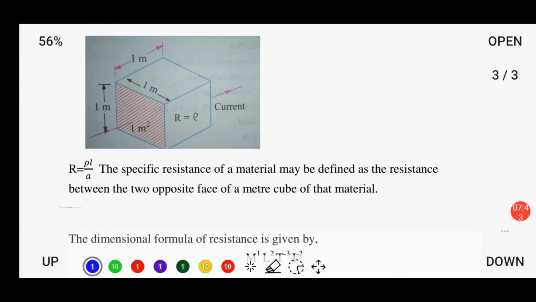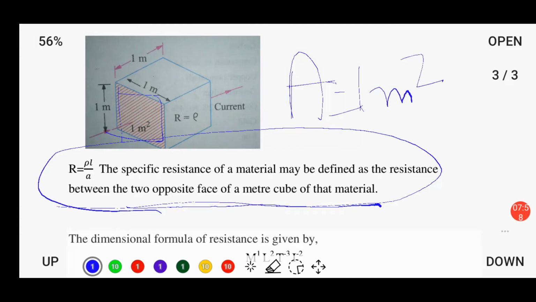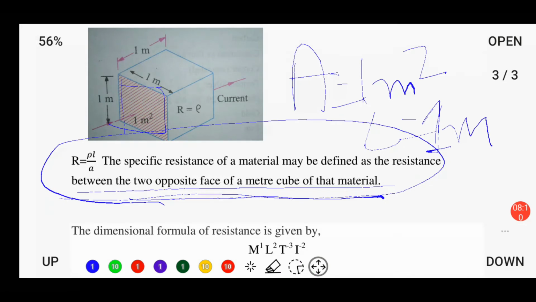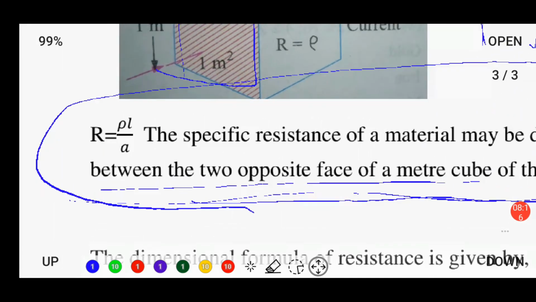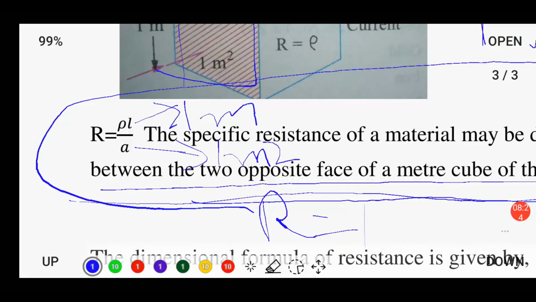Basically, the specific resistance of a material may be defined as the resistance between the two opposite faces of a meter cube of that material, when the area of cross section is taken as 1 meter square and the length is taken as 1 meter. So on placing the value of length as 1 meter and area of cross section as 1 meter square, what will we get?